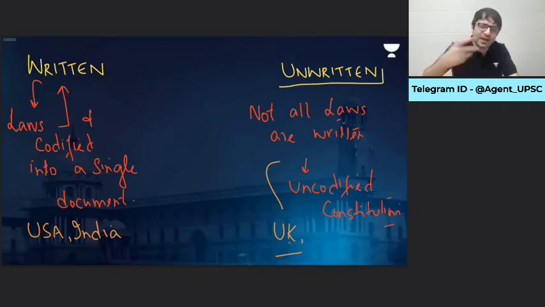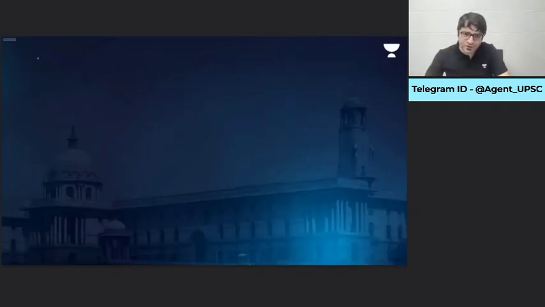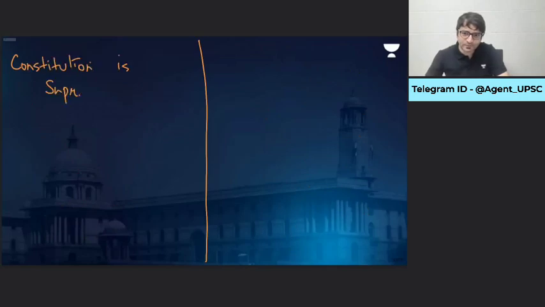That's the difference. But sir, what else is the difference? In a written Constitution, we say Constitution is supreme. And in an unwritten Constitution, we say Parliament is sovereign.